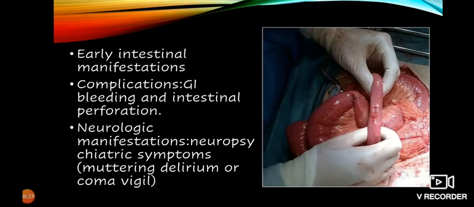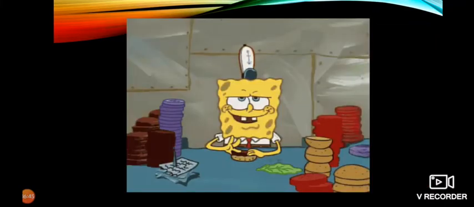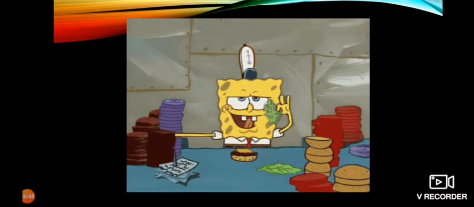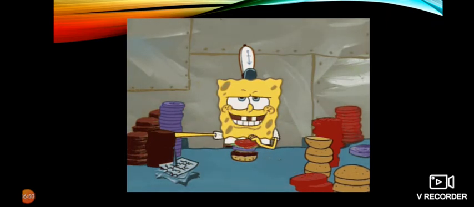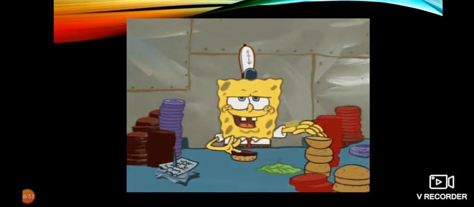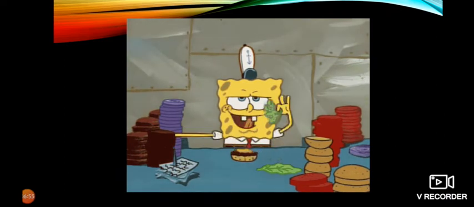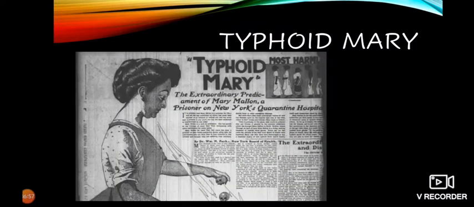Some complications such as gastrointestinal bleeding and intestinal perforation, as seen in the picture, are seen in the 3rd and the 4th week of the illness. Some neurological manifestations containing neuropsychiatric symptoms like muttering delirium or coma vigil are observed. As you can see in this, you definitely remember some case of typhoid fever. Yes, you are right. The well-known case of Typhoid Mary.